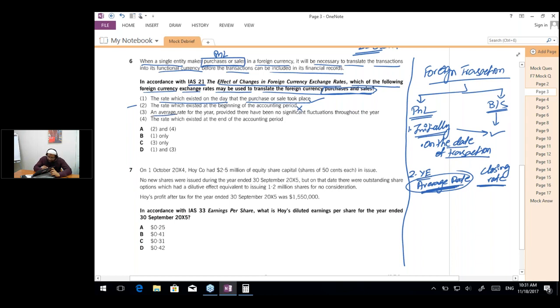The average rate for the year, provided there has been no significant fluctuation throughout the year. So is average rate relevant? Yes, it is relevant because this is a P&L item. And the rate which existed at the end of the accounting period. So this is not relevant. End of the accounting period relates to balance sheet mainly. So your answer is 1 and 3. So the answer would become D. So the correct answer to question number 6 is actually D.